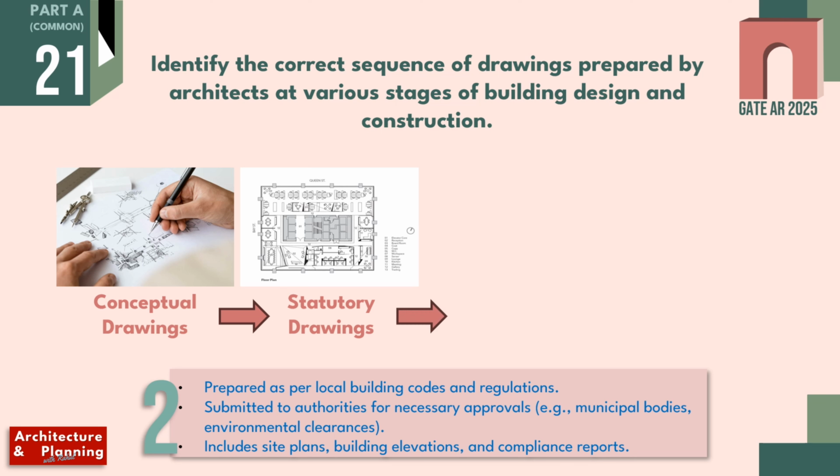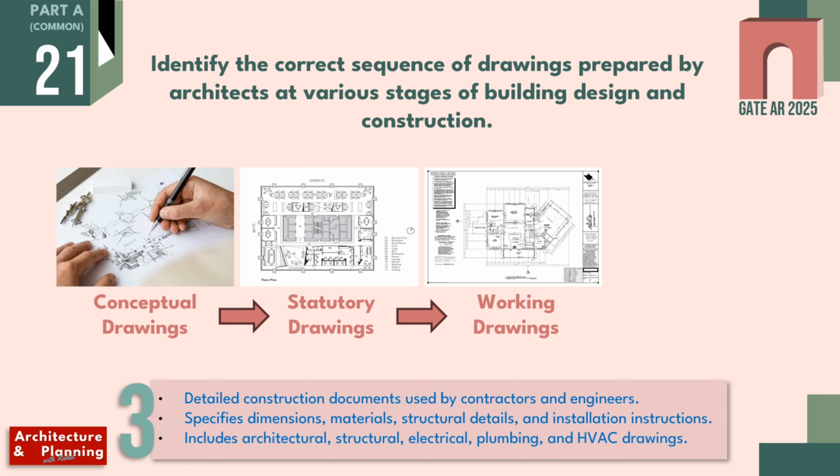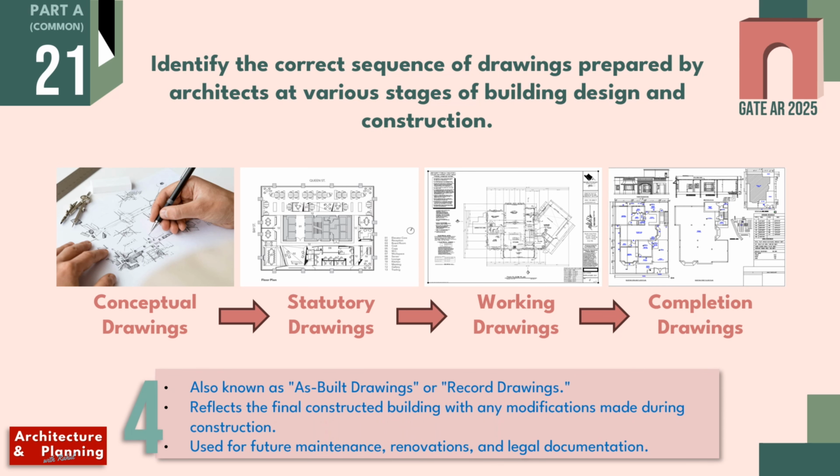After this stage, working drawings are prepared. That includes detailed construction drawings used by contractors and engineers. These drawings should be up to scale with proper material and structural details. Drawings with details such as architecture, structural, electrical, plumbing and HVAC drawings are part of working drawings. And last come completion drawings, also known as as-built drawings or record drawings. These drawings reflect the final constructed building and include all the modifications made during construction. Completion drawings are used for maintenance, renovation and legal documentation.